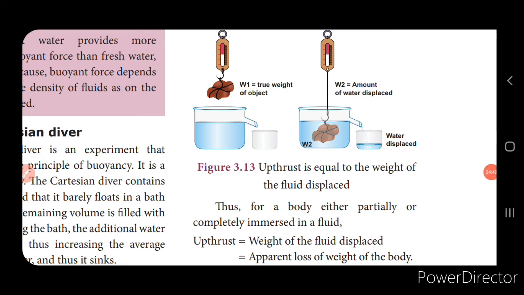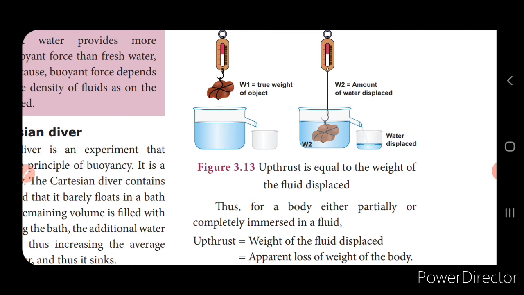Now, before going into the law that is stated by Archimedes, consider a beaker with a side tube. This is filled with water till its side tube, and a stone tied with a spring balance is immersed into it. Since the object is immersed into it, it displaces an equal amount of water. That is, the amount of water that is displaced will be equal to the weight of the object. So, once it is displaced, what will happen? The water is displaced through the side tube, isn't it?